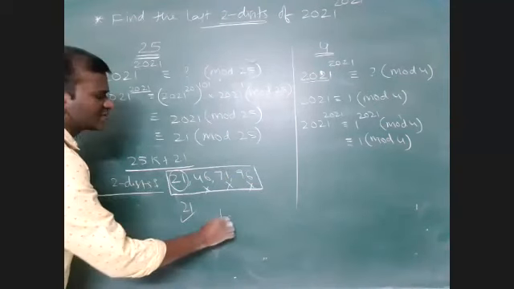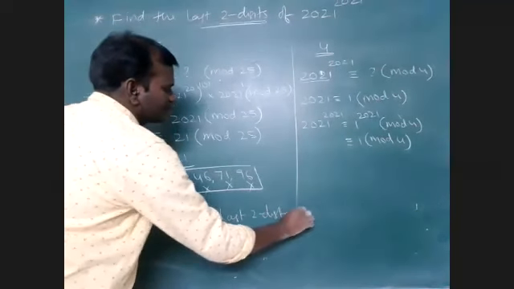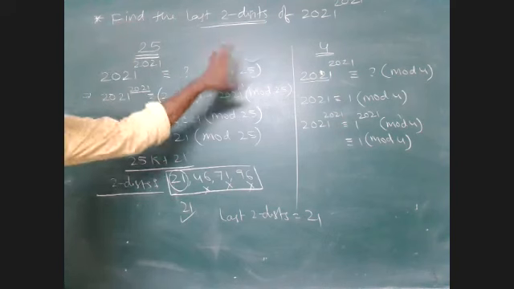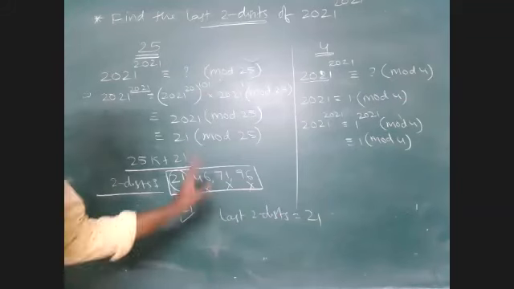Therefore, the last 2 digits are 21. So I am telling you the unique procedure to do all these types of problems.